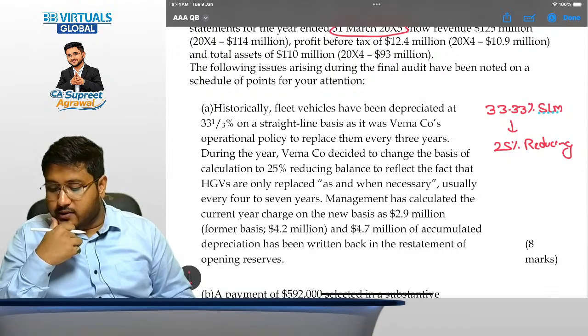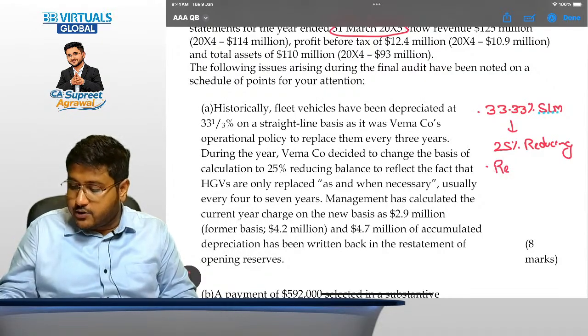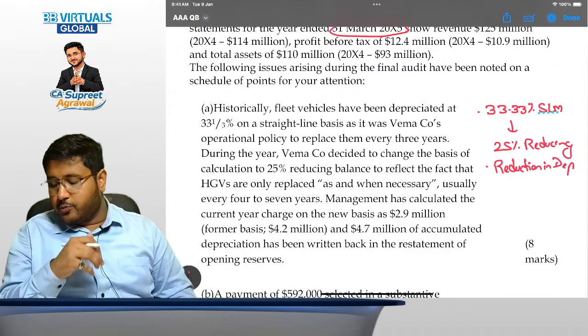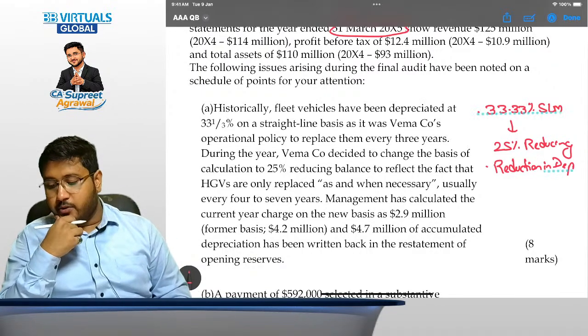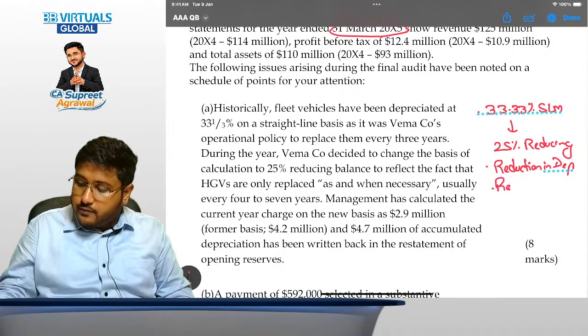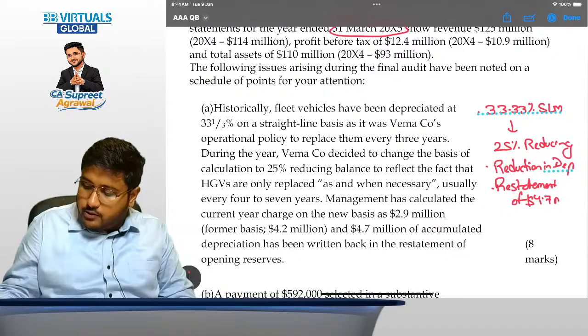Okay. Management has calculated the current year charge on the new basis at $2.9 million. As per the former basis, it was $4.2 million. So reduction in depreciation, and that too high amount. And $4.7 million of accumulated depreciation has been written back in the restatement of opening reserves. So restatement of $4.7 million, big amount, right?